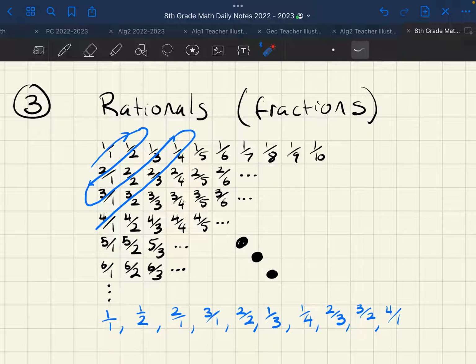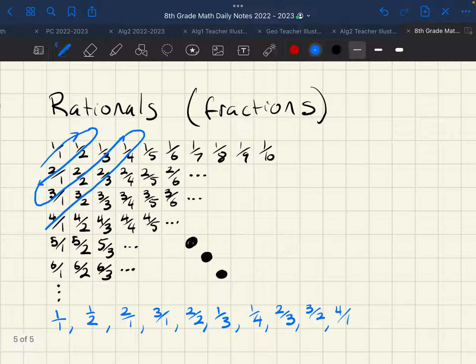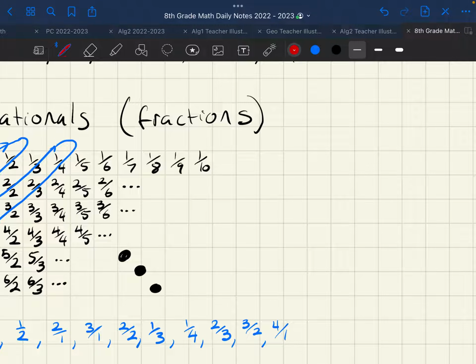So believe it or not, even though it seems like there's so many more numbers, you can still find a way to put them on a list of passengers for your train. It's an infinite list, but it's still a list. So this one, believe it or not, is listable.